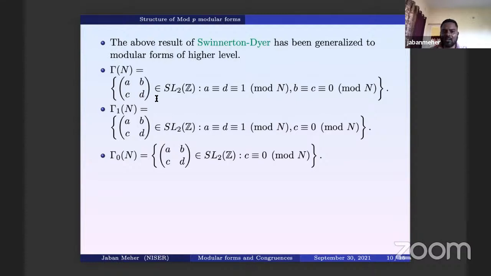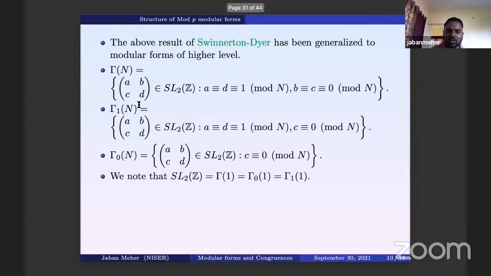So this is Gamma(N), a subgroup of SL2(Z) satisfying these conditions; Gamma_1(N) satisfying this condition, and Gamma_0(N) satisfying these conditions. All these are subgroups of SL2(Z). Higher level means you consider modular forms over any of these groups where N is bigger than 1.